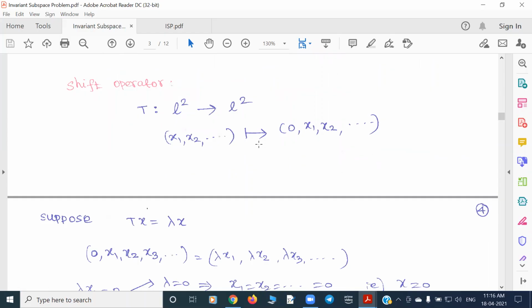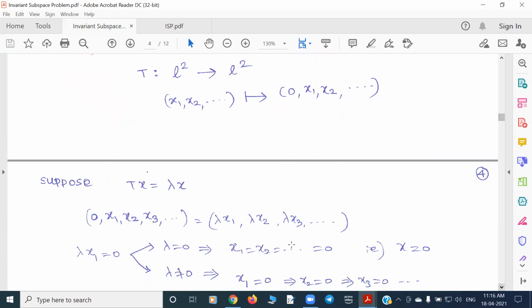So what is Tx? The image of x. So it will be 0, x1, x2 like this. So lambda times x, so lambda x1, lambda x2, lambda x3. By comparing this, lambda x1 has to be 0, and lambda x2 will be x1, and like that. The product of two, lambda times x1, is 0, which means, so I'm just now taking two cases: lambda is 0 and lambda non-zero.